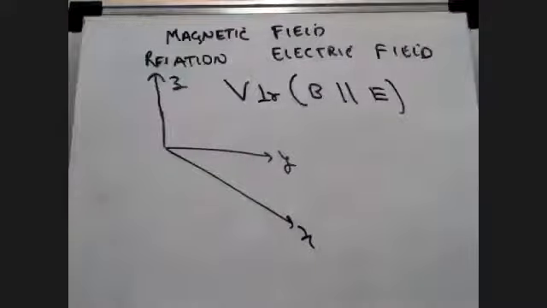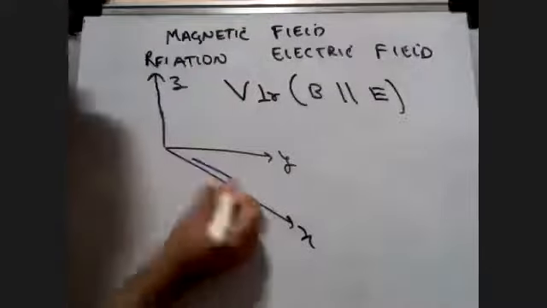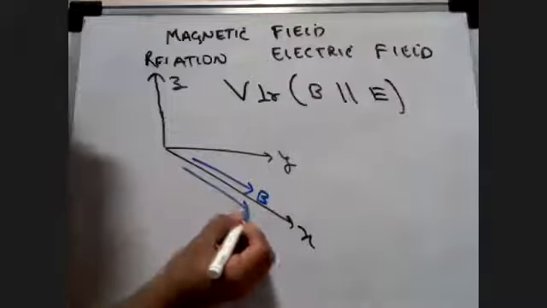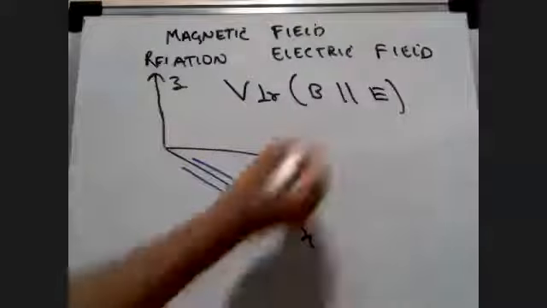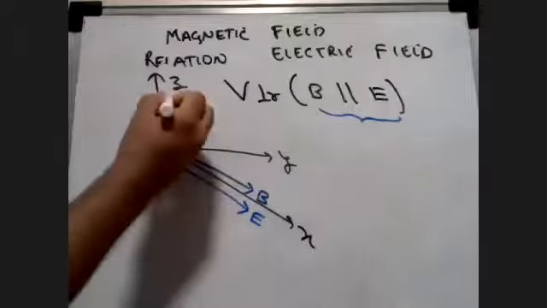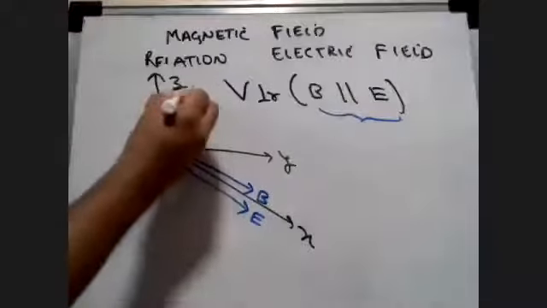I will say that my magnetic field is like this, and my electric field also is like this, because they are both parallel. But my velocity vector is perpendicular to it. So my velocity vector v is going to be on the top, along the z-axis.